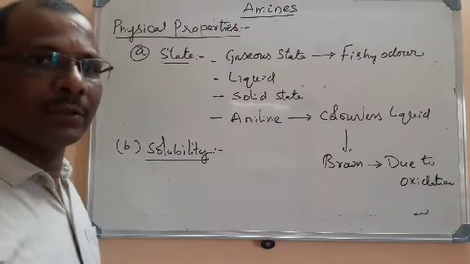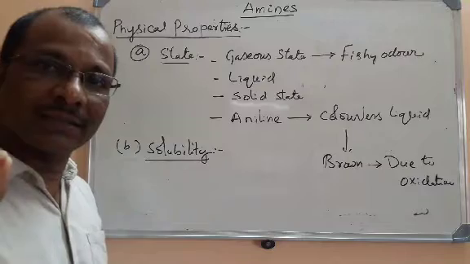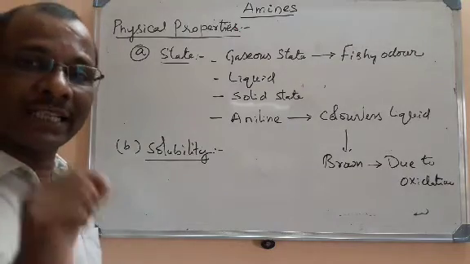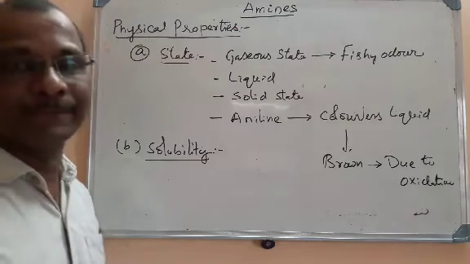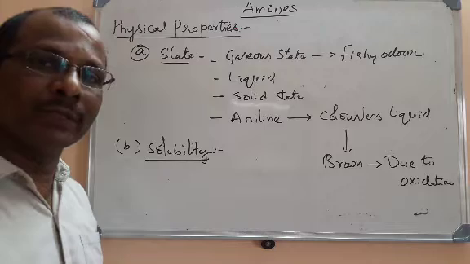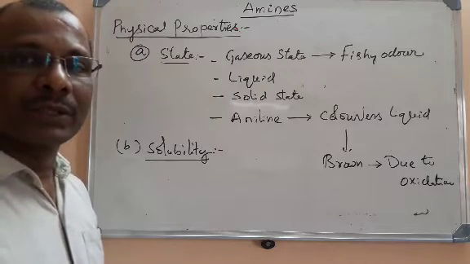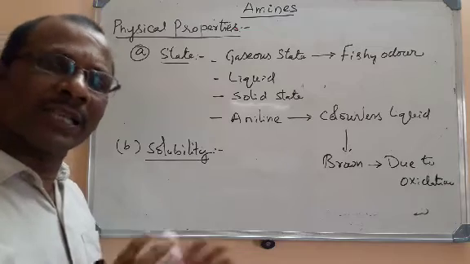Why are they soluble? For solubility there is a principle, that is like dissolves like. If solute and solvent have similarity in their properties or characteristics, they will be miscible and soluble in each other. So though amines are organic compounds, they are soluble in water.